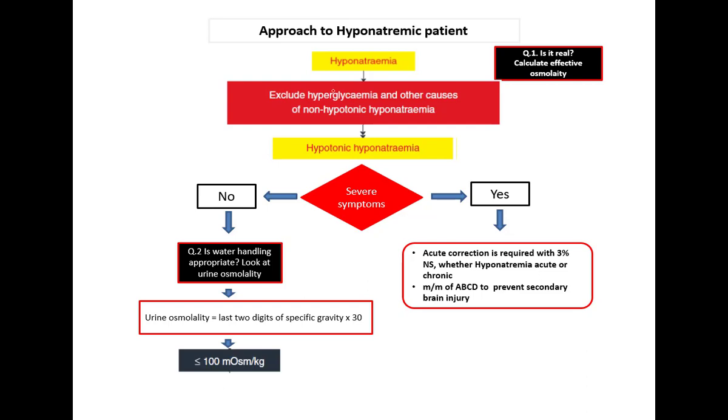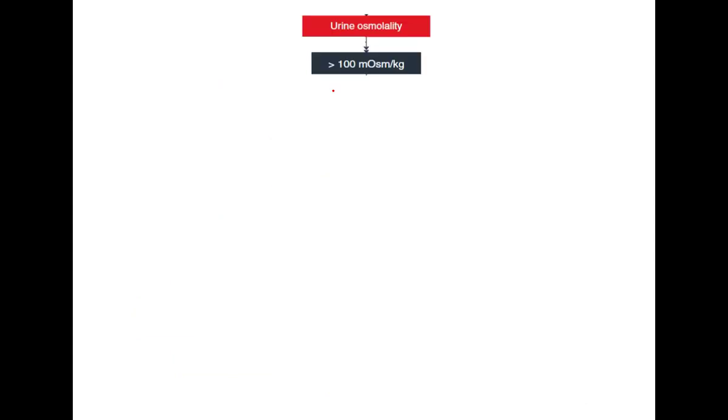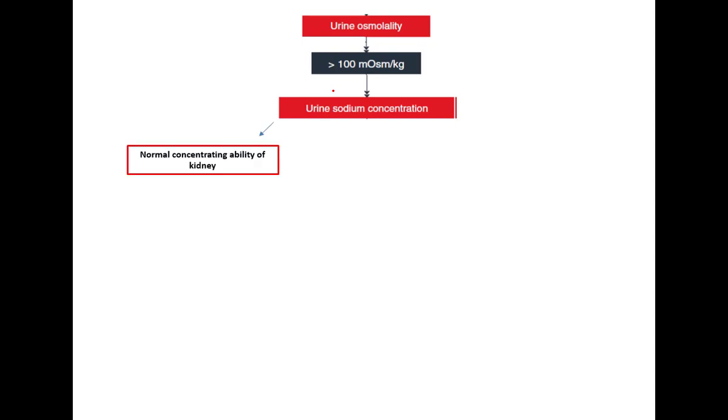If the urine osmolality is less than 100 milliosmol per kg, consider that the patient's body wants to throw out the extra amount of water. It is mainly seen in primary polydipsia and low solute intake, like anorexia nervosa and beer potomania. Now if the urine osmolality is more than 100, then look at the urine sodium concentration. If the kidney has normal concentrating ability, it tries to reabsorb sodium and water, so urine sodium is low, less than 30.